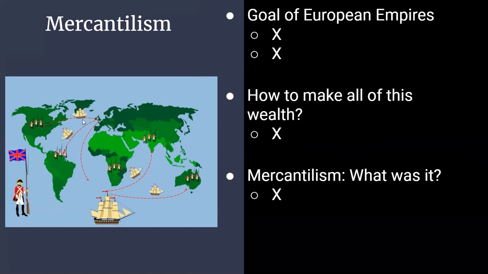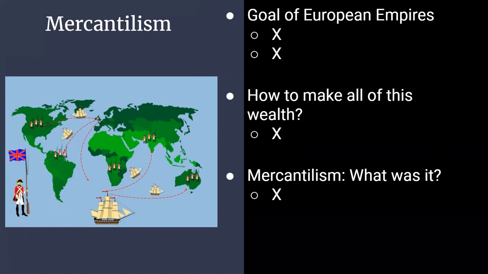So in this picture right here, you see an example of the British Empire during the time. So England is this tiny little country right here, but they ended up being one of the strongest empires ever. You see they've got people in North America, South America, Africa, Europe, Asia, and Australia. So literally they had colonies on every single continent on Earth. And so their goal was to grow their wealth by being able to force all these different areas to trade with them, because they would always end up making money for it.